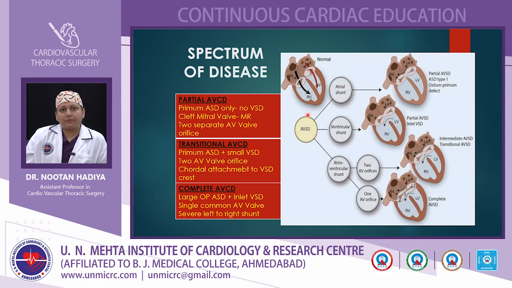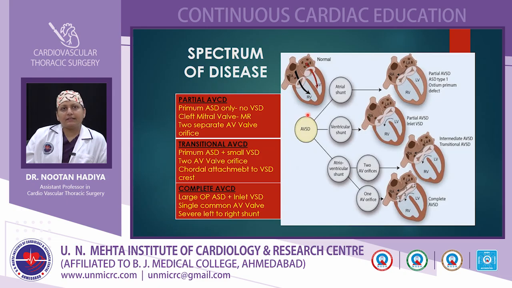Coming to the spectrum of the disease, there is a different line-wise spectrum of the disease according to the point at which the development has been disturbed. First, the partial AVCD. In partial AVCD, there is a primum ASD, but there is no VSD, but there is a cleft in the mitral valve which leads to mitral regurgitation. Here there are two separate AV valve orifices that we can see.